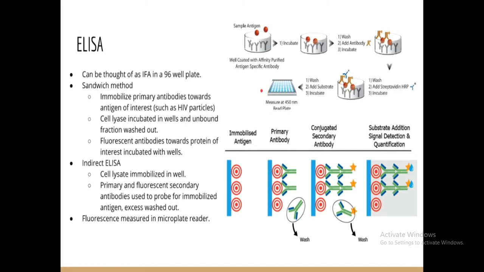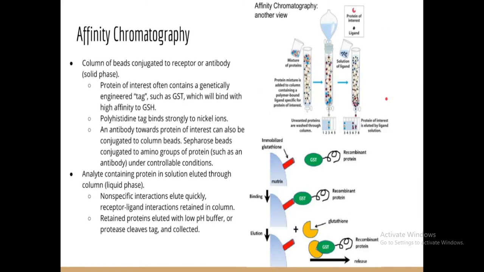ELISA, everybody knows, enzyme-linked immunosorbent assay. It can be run in a 96-well plate. In the well plate, you add a specific antigen, then you add antibody. After the antibody, you wash, with various washing steps. Then you add a conjugated secondary antibody. At a specific nanometer absorbance, color will be produced that can be identified in an ELISA plate reader. So ELISA is a basic technique used everywhere. There are classical types like sandwich ELISA, direct ELISA, and indirect ELISA.